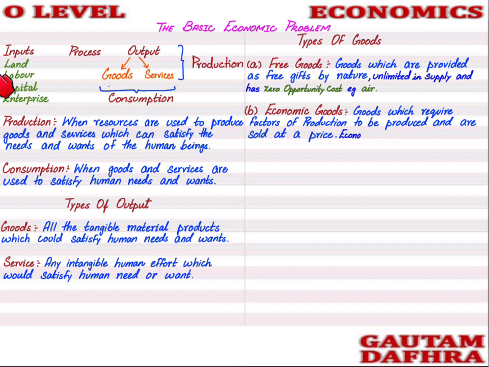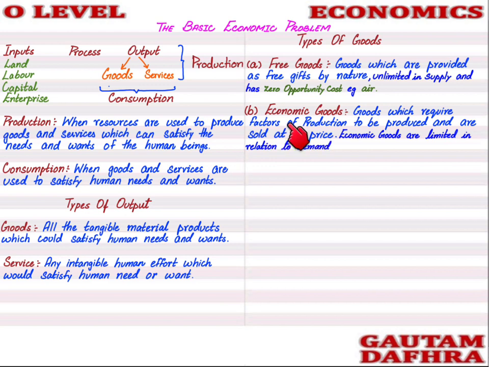The producer will have to pay the rent of the land, the wages and salaries to produce this economic good, and interest on capital, and the producer may also have to give profits to the enterprise. So the reason why it is sold at a price is because the producer has incurred some cost. Economic goods are limited in relation to demand.